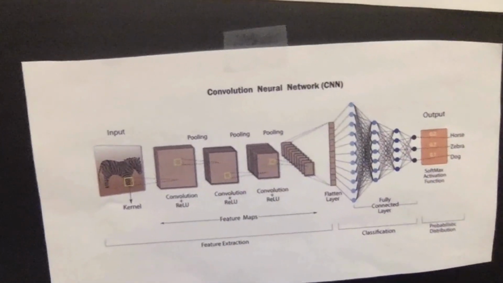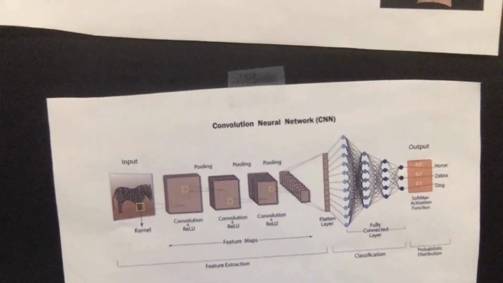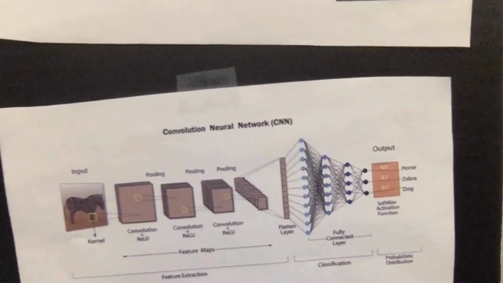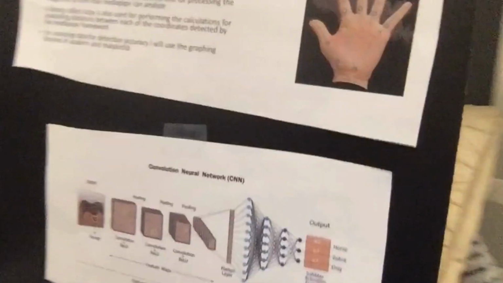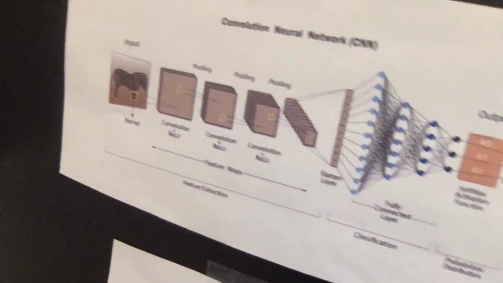Here is the architecture of a convolutional neural network, or a CNN model. And here's a visual representation of the coordinates that MediaPipe may detect on a person's face.